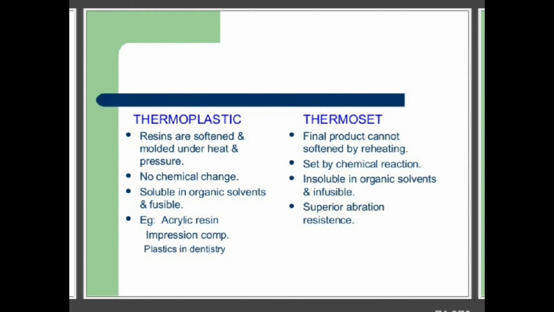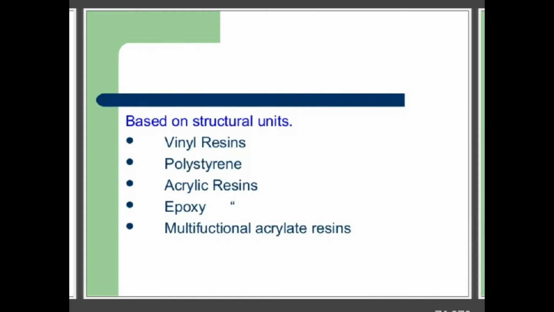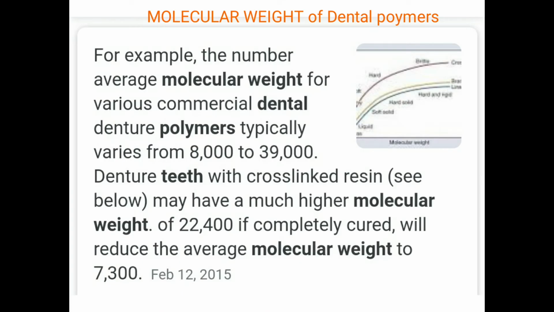So here you have constantly heard one term, glass transition temperature. Before discussing the properties in detail, we should have some idea about glass transition temperature, right? Another classification is based on structural units. They are classified into vinyl resins, polystyrene, acrylic resins, epoxy resin, and multifunctional acrylate resins. We will discuss in some detail acrylic resins and multifunctional acrylate resins, right?